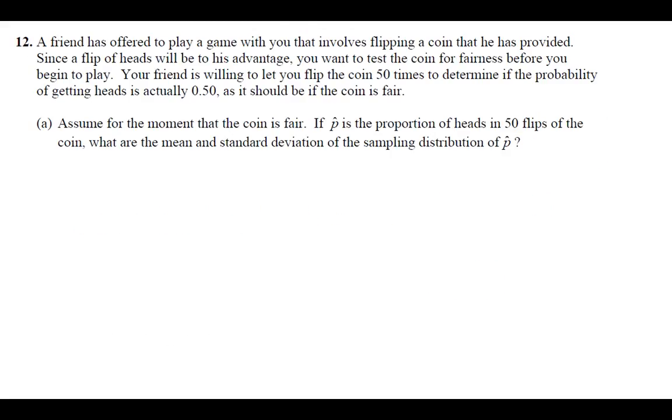Again, from the formula sheet, we're going to do the square root of P times 1 minus P over N. So the P is 0.5, 50% heads, and then 1 minus P is just 1 minus 0.5, and he's flipping it 50 times, so it's a sample size of 50. I did use my calculator to calculate that for me. Don't forget that alpha trace will let you get your fraction button. That's always very helpful to not have to worry about all the parentheses and all that fun stuff. So rounding that, I would get 0.0707 for the standard deviation.